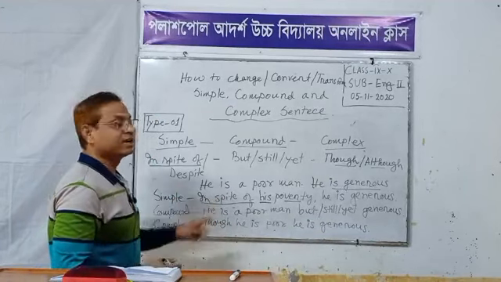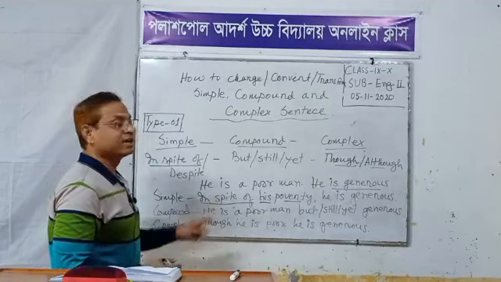If we change it to a compound sentence, dear student, you should keep in mind that in a simple sentence, there is only one subject and verb. This is a simple sentence, this is the subject, this is the finite verb. There is no other subject here. This is the characteristic. Always keep in mind: a simple sentence always has one subject and one verb. There is no other subject and verb. This is a phrase.